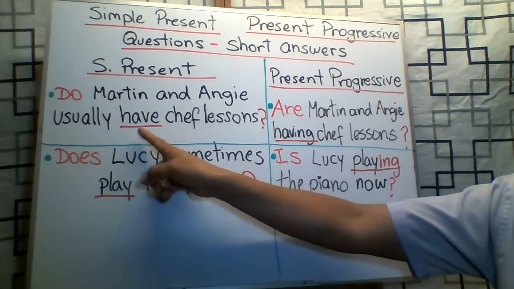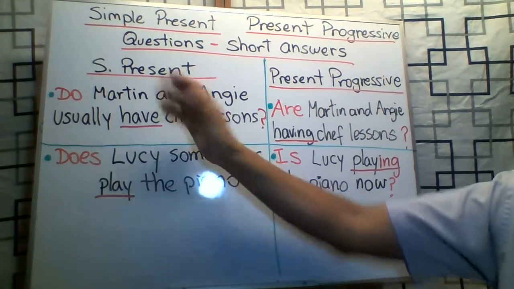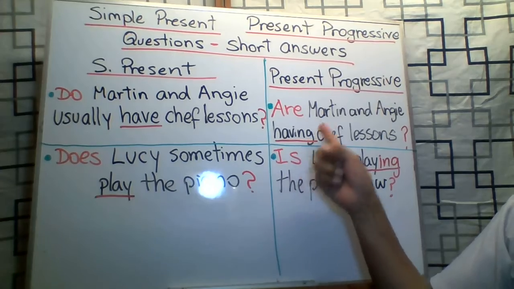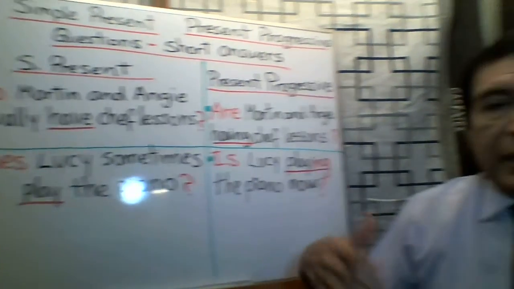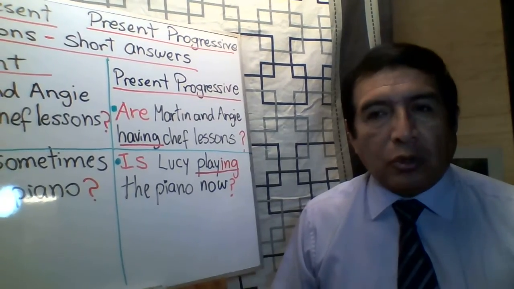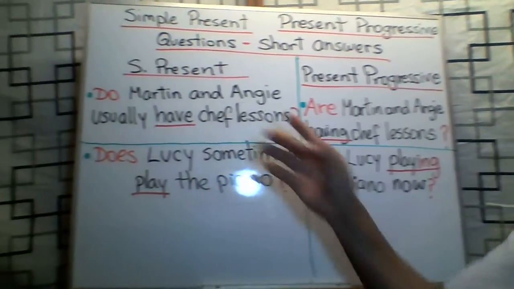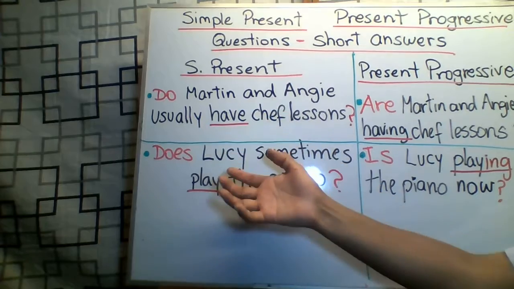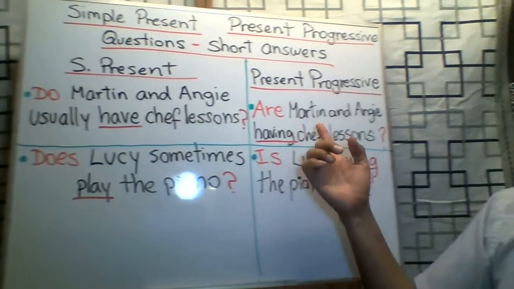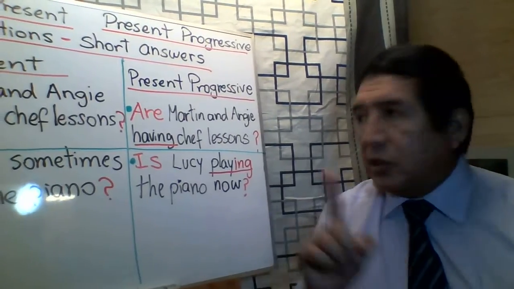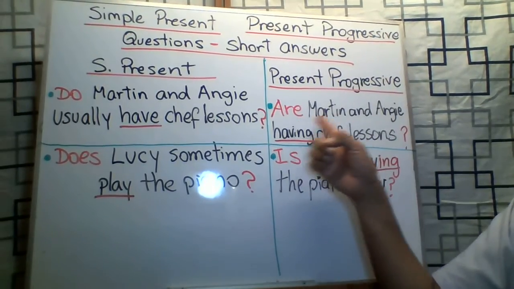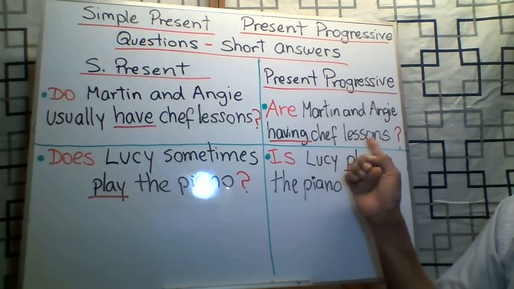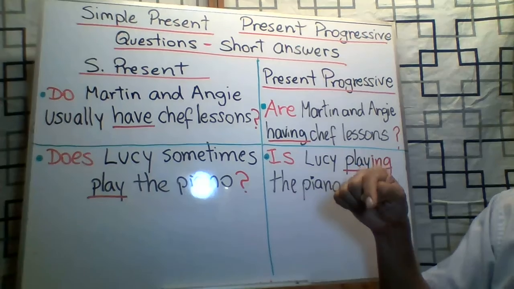Notice that the verb is have in the simple present and having in the progressive. So the activity is in action, it's in progress. This is a habit. You usually do this. It's a very common activity. And in this case, because of the expressions, you can say, are Martin and Angie having chef lessons in this moment, right now?